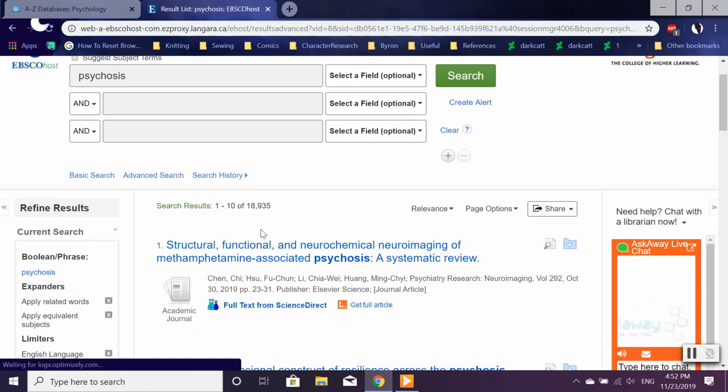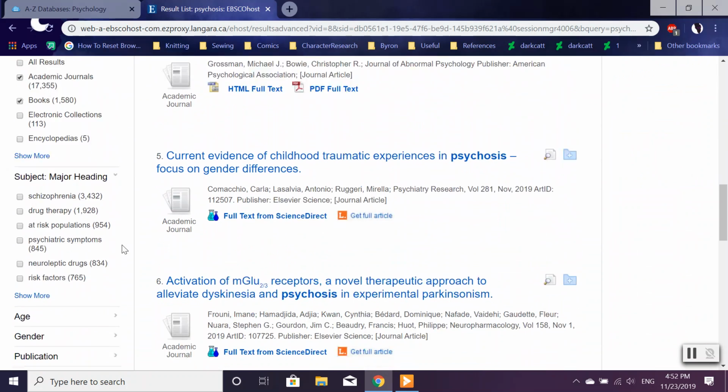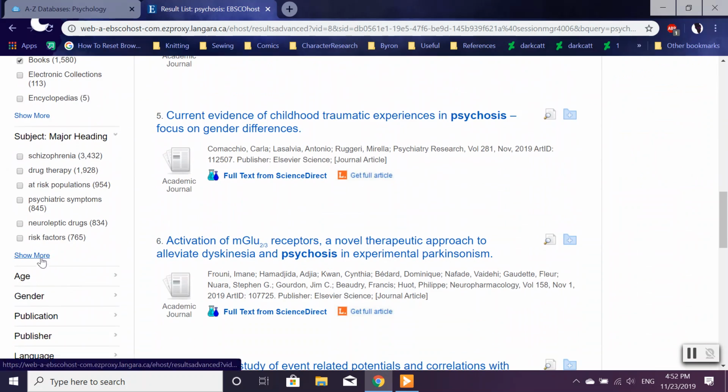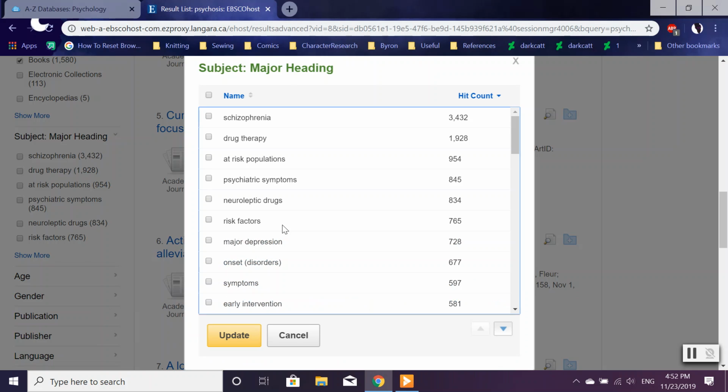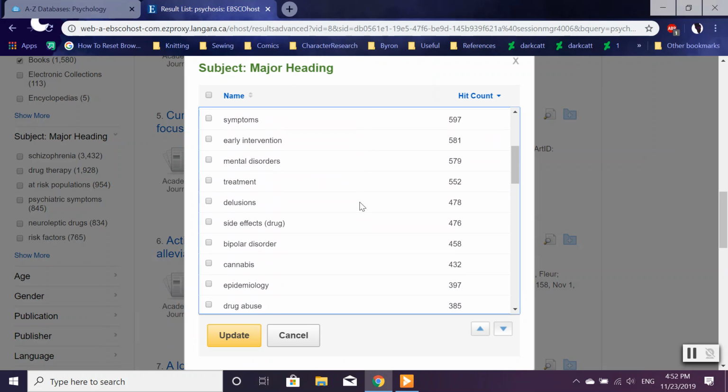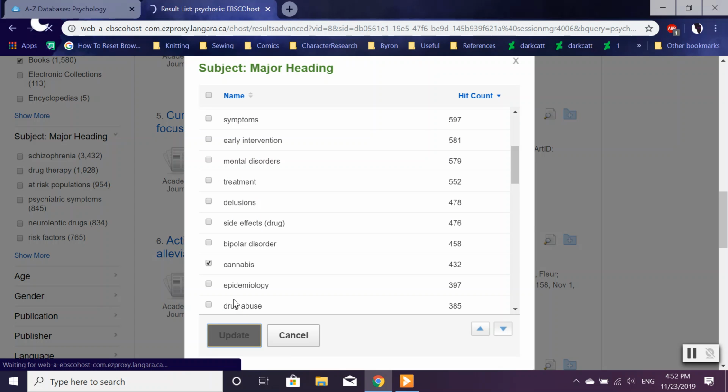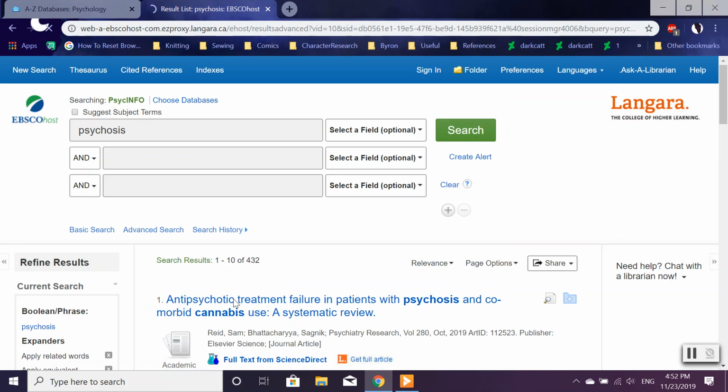But we won't want merely psychosis. We also want cannabis. So we go back to subject headings and we scroll down, we find cannabis, and we update it. This way we get psychosis and cannabis as a subject.